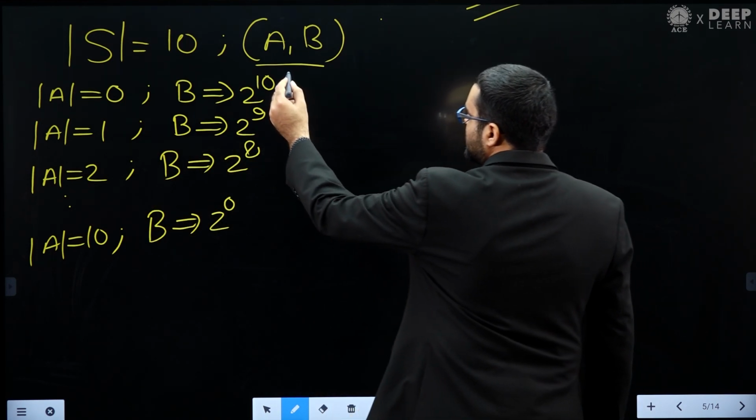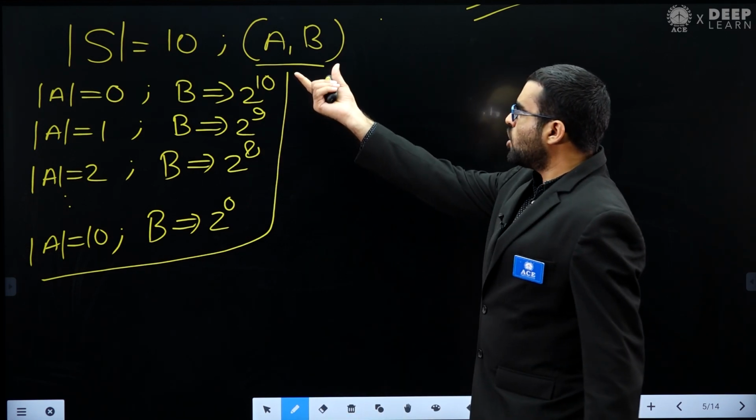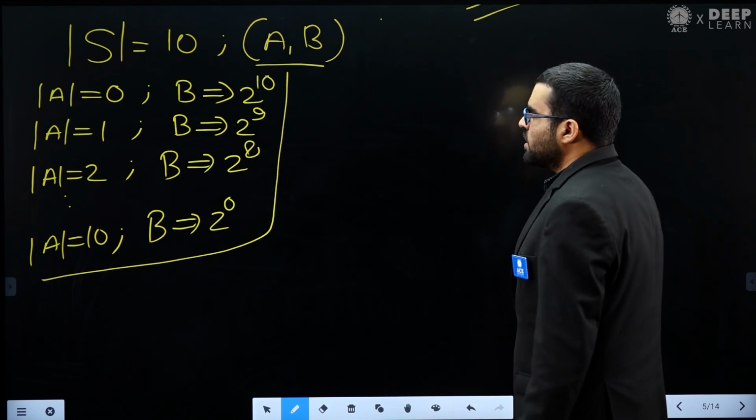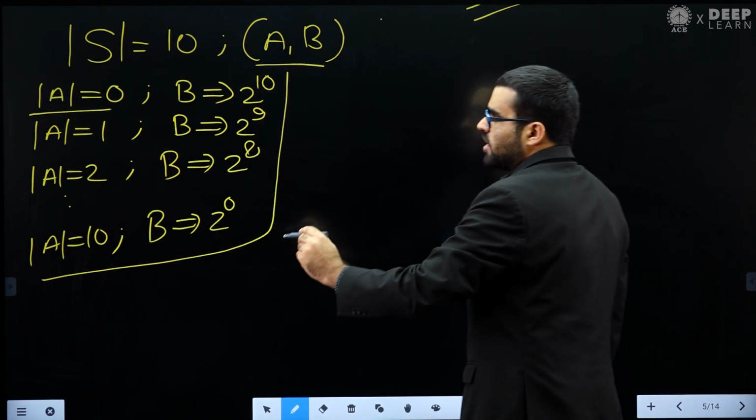Now you can see that he wants to count this type of pair A comma B. Then what can we do? See, set A has cardinality 0.